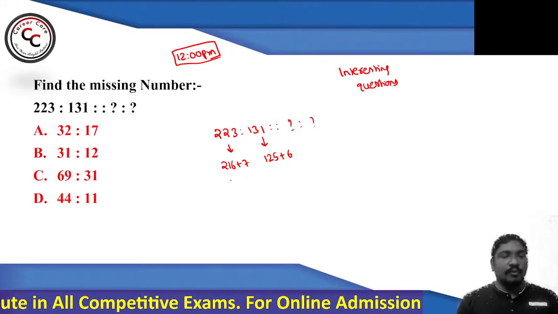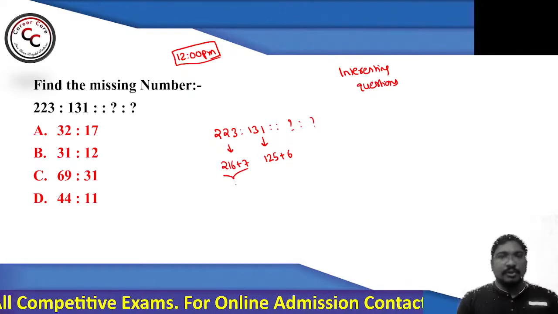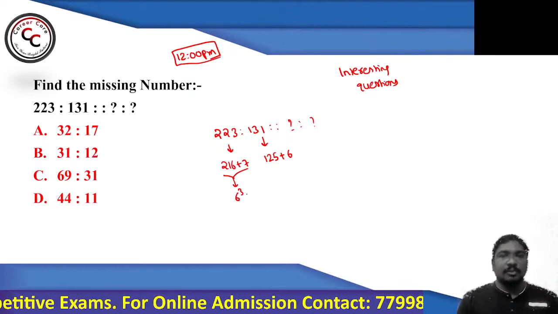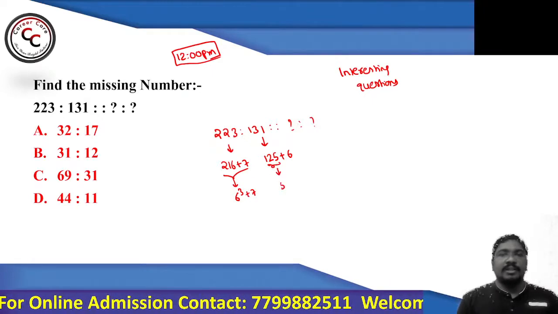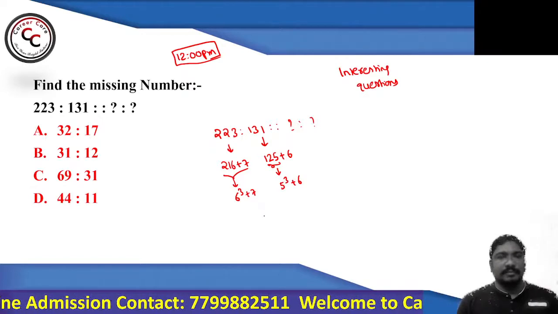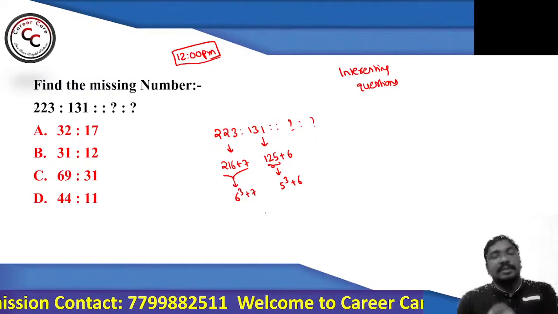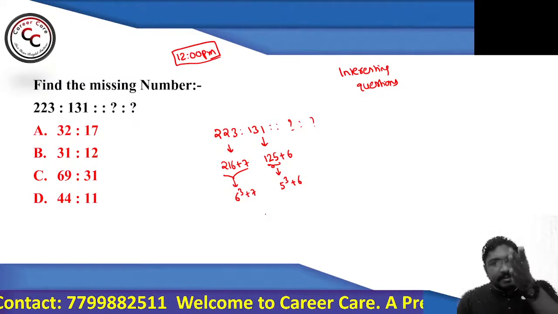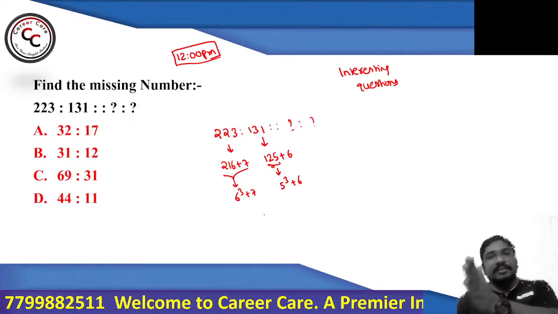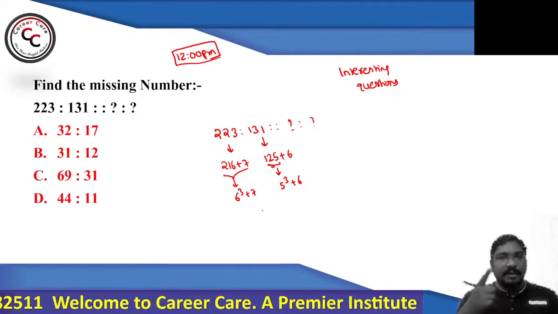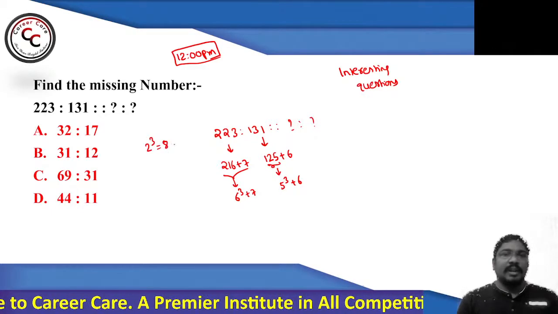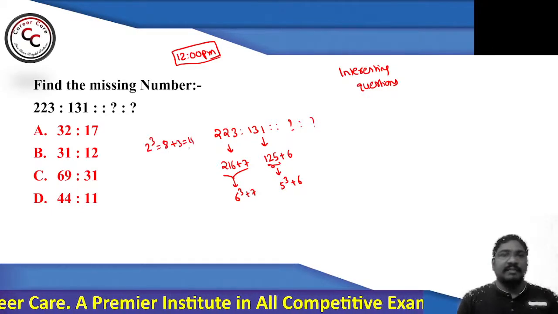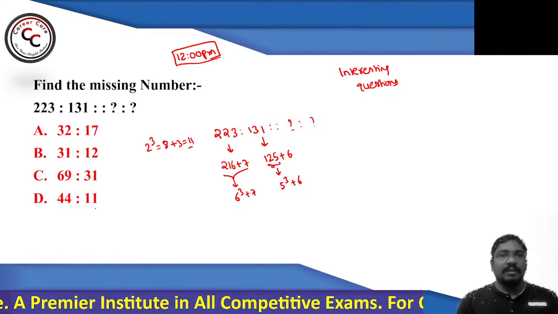So if I go for the exact pattern, 216 you can call it 6 cube plus 7. Similarly, 125 you can call it 5 cube plus 6. So 6 cube plus 7, the next number, and 5 cube plus 6, the next number. If I apply the same pattern here, 2 cube is 8 and the next number is 3. 8 plus 3 is 11. You can find that in option number D.